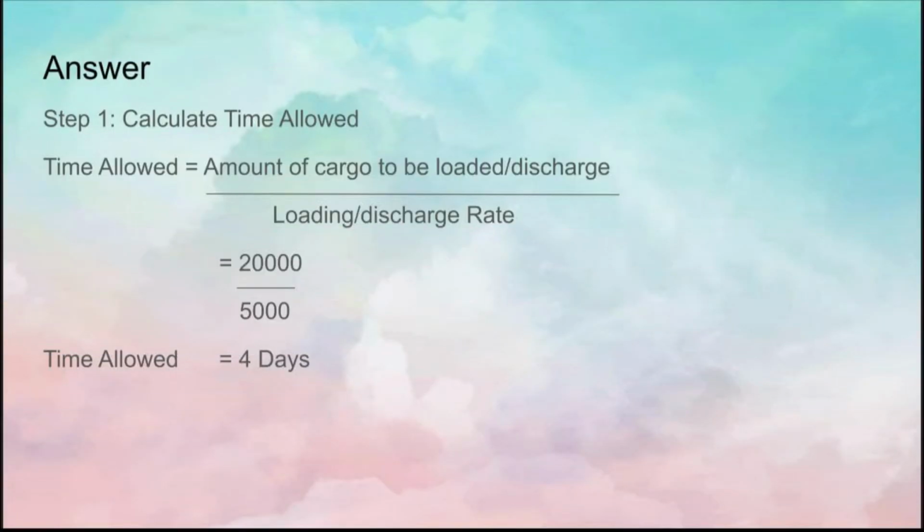Step 1. Calculate time allowed. Time allowed equals the amount of cargo to be loaded or discharged divided by the loading or discharge rate. Time allowed equals 20,000 divided by 5,000. The final answer is that time allowed is 4 days.